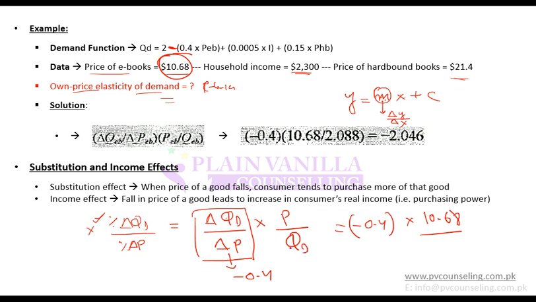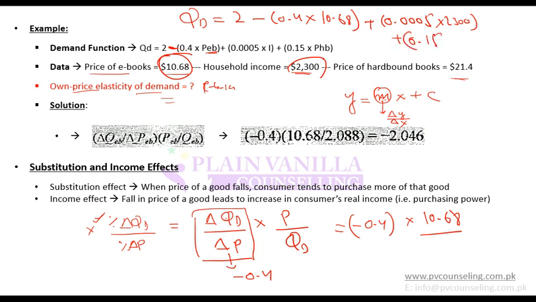Now I need to divide it by quantity. So how do I do this? I calculate quantity using this formula. So quantity demanded equals 2 minus 0.4 multiplied by the price of ebook, which is 10.68, plus 0.0005 multiplied by household income, which is 2300, plus 0.15 multiplied by the price of hardbound book, which is 21.4. So when I calculate it, I will get the demand for ebook, and that comes out to be 2.088.